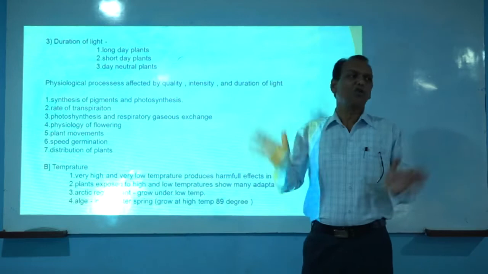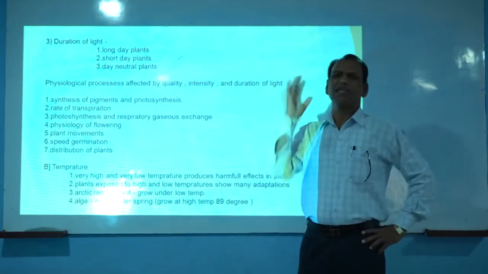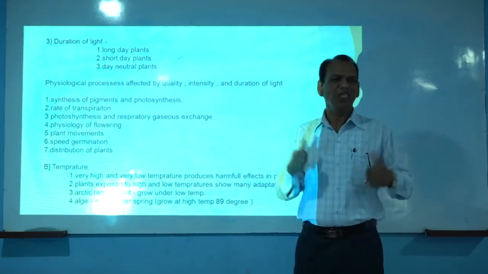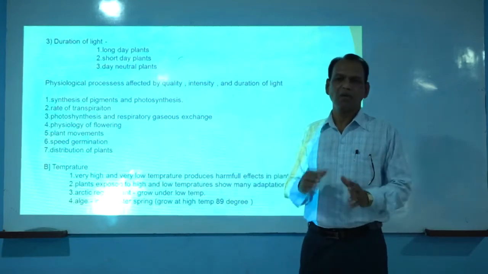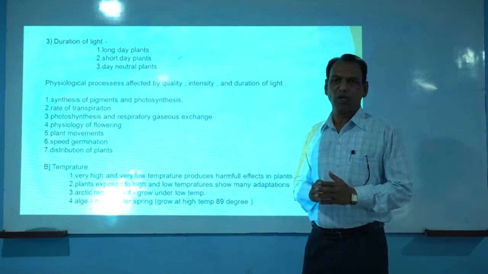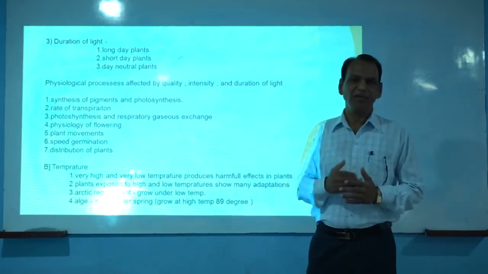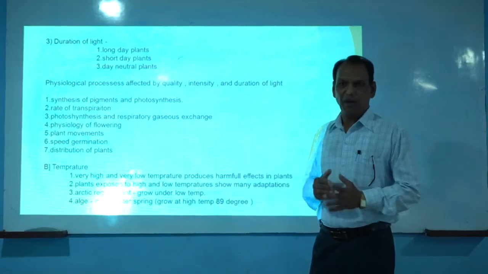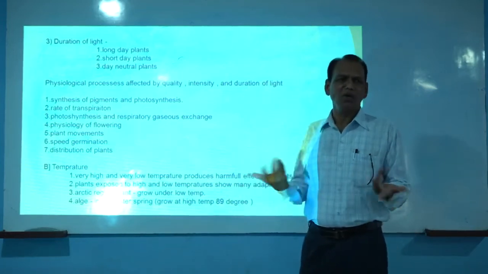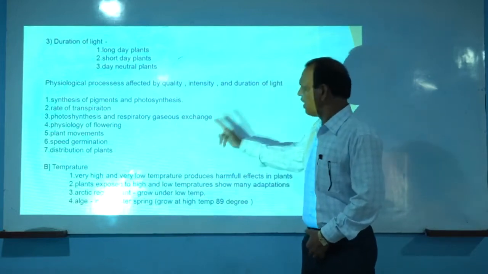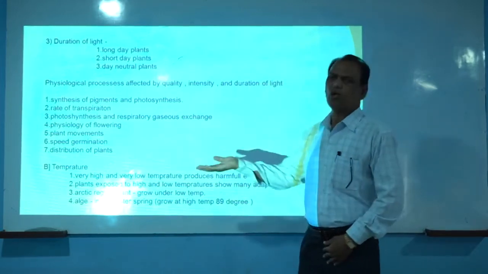But sometimes, if light is not available, for example, during the dark period, during night, photosynthesis stops. Only respiration is going on. The plant is taking oxygen from the environment, and photosynthesis is not going on. That means photosynthesis and respiratory gas exchange are also controlled by these factors.